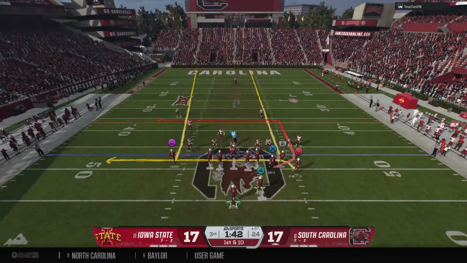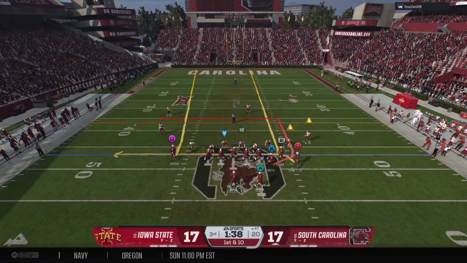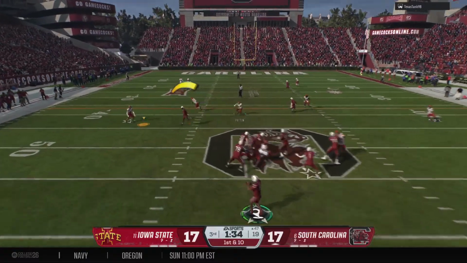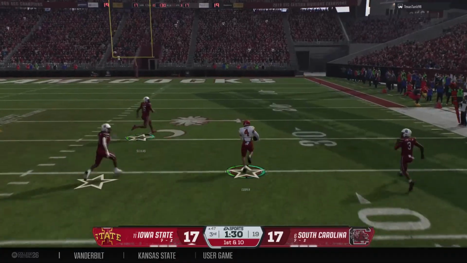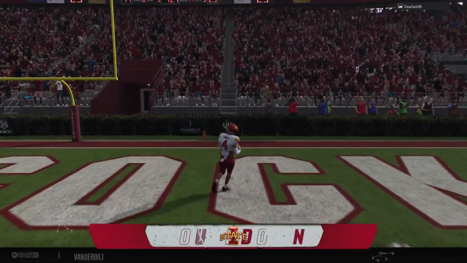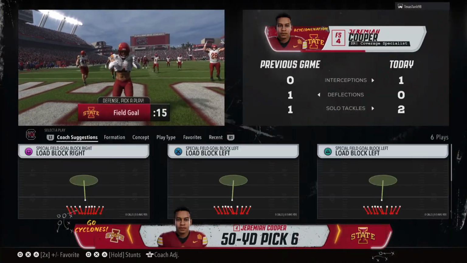And the Gamecocks lining up here on 1st and 10. Here's the snap, looking to throw here. The ball is picked off. Breaks into the open. Touchdown, Cyclones. A defensive score in this playoff game.